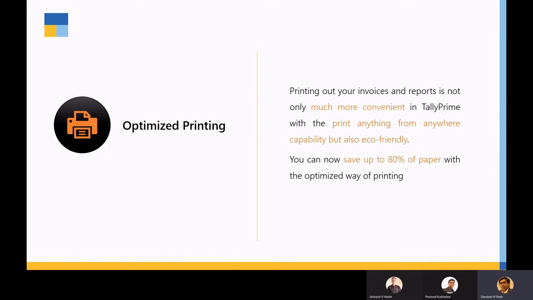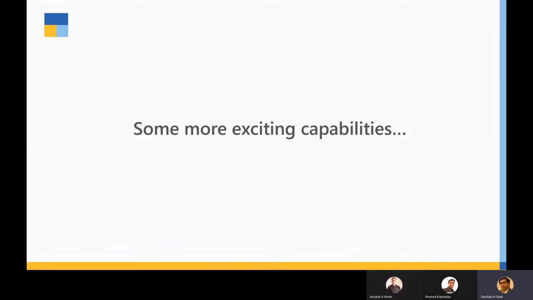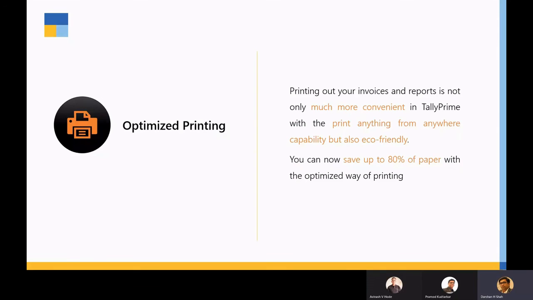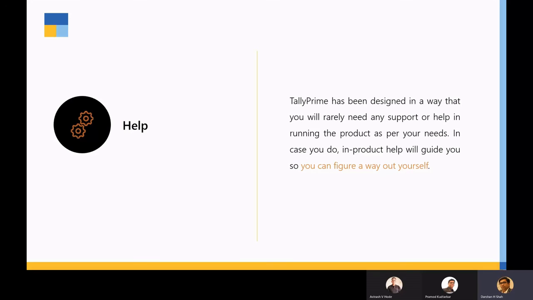I think we're on the verge of closure, and there are a few other capabilities I just wanted to bring to your notice in Tally Prime. Few more things have come up which could be useful for you. One is a printing option we have optimized. There are many people making invoices with a lot of items that go into 3-4 pages. There is an optimization option available which reduces your paper consumption by at least 50 to 80%. This varies based on your data and information, but we have seen that around 80% of the paper gets saved. So please make use of that option.